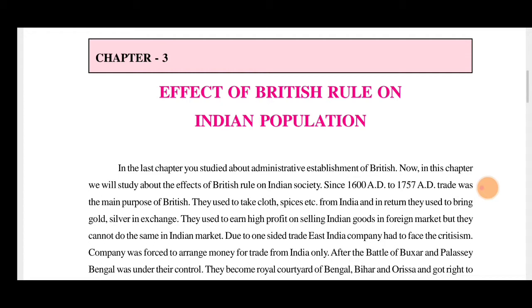Indian traders and all. Slowly they were imposing a lot of rules. They were establishing a lot of rules. Then they were also changing the administrative system. So it was creating a lot of problems and a lot of losses for the traders, the farmers, the money lenders, and the zamindars.